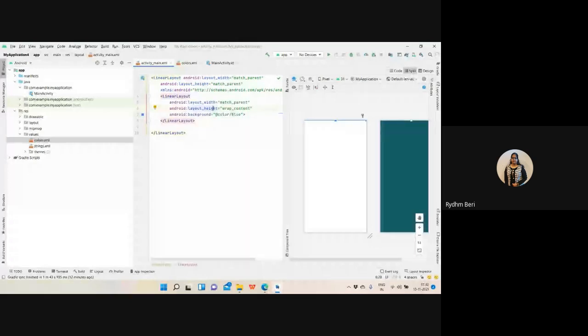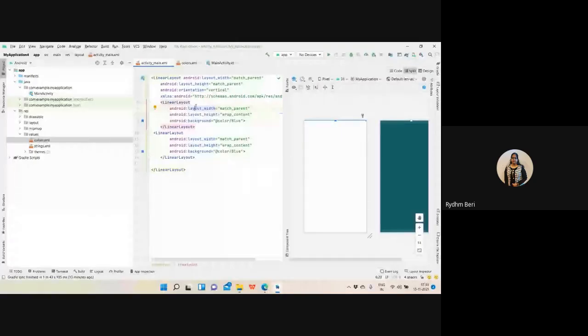Let's see why. But firstly, let's create the other linear layout, because one linear layout is having blue color and the other linear layout is having white color.